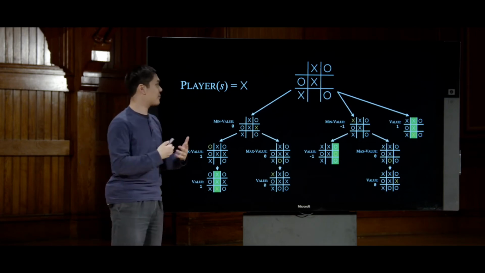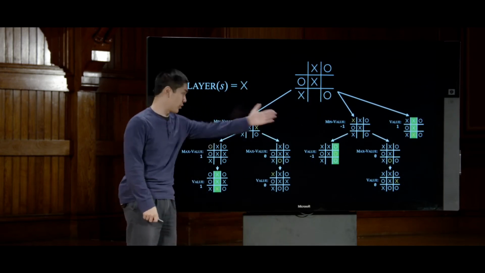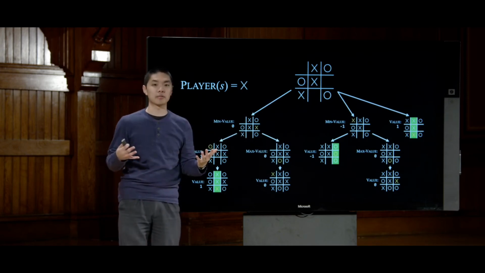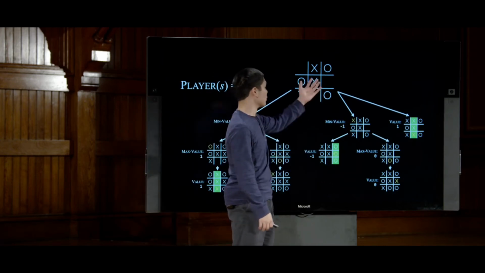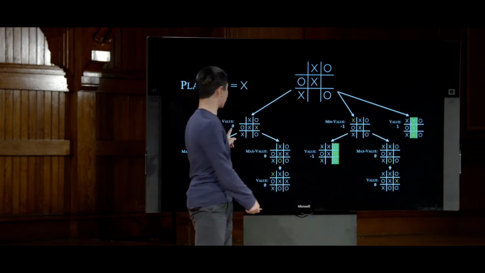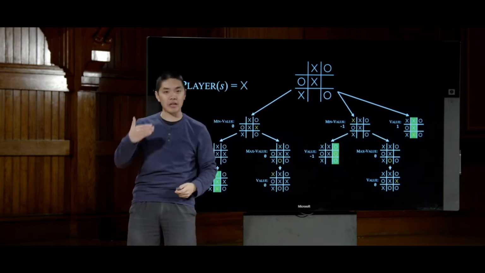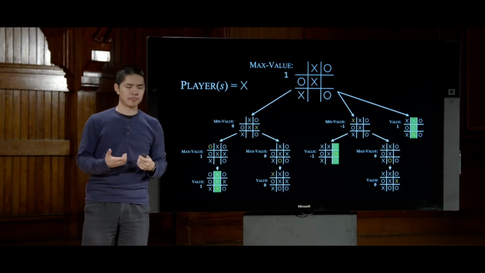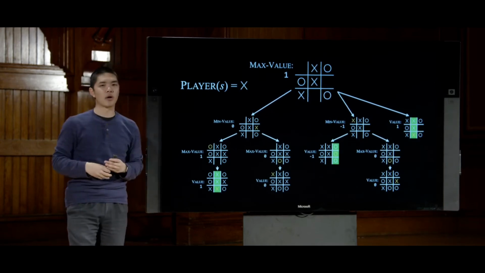And in fact, it turns out that if I am the X player in this position, and I recursively do the logic and see I have a choice, 3 choices in fact, one of which leads to a value of 0. If I play here, then if everyone plays optimally, the game will be a tie. If I play here, then O is going to win, and I'll lose playing optimally. Or here, where I, the X player, can win, well, between a score of 0 and -1 and 1, I'd rather pick the board with a value of 1, because that's the maximum value I can get. And so this board would also have a maximum value of 1. And so this tree can get very, very deep, especially as the game starts to have more and more moves.